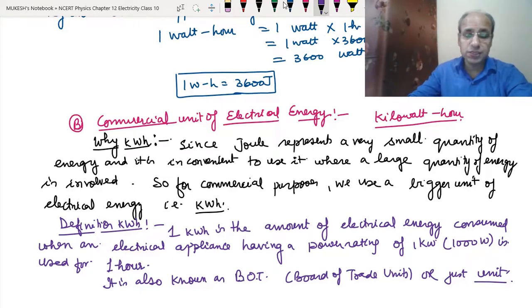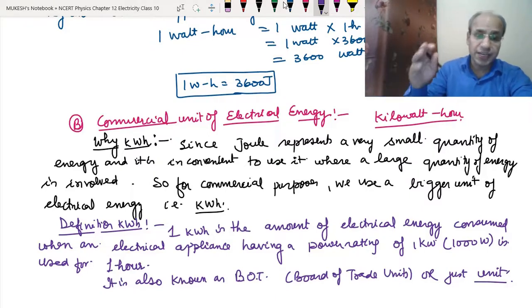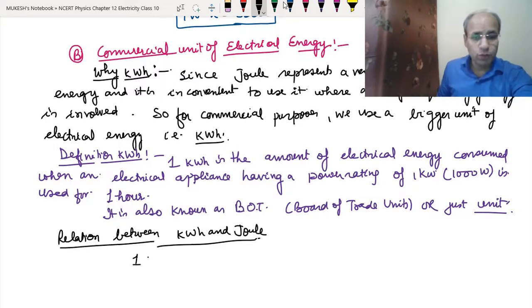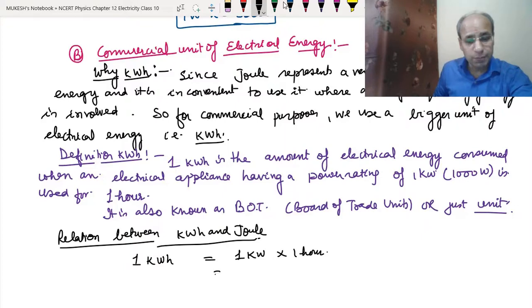So now we will relate the kilowatt hour and the joule, how the kilowatt hour is related to the joule. See, 1 kilowatt hour means 1 kilowatt into 1 hour. 1 kilowatt means 1000 watt, and 1 hour means 3600 seconds. When we multiply it, it becomes 3,600,000 watt seconds.